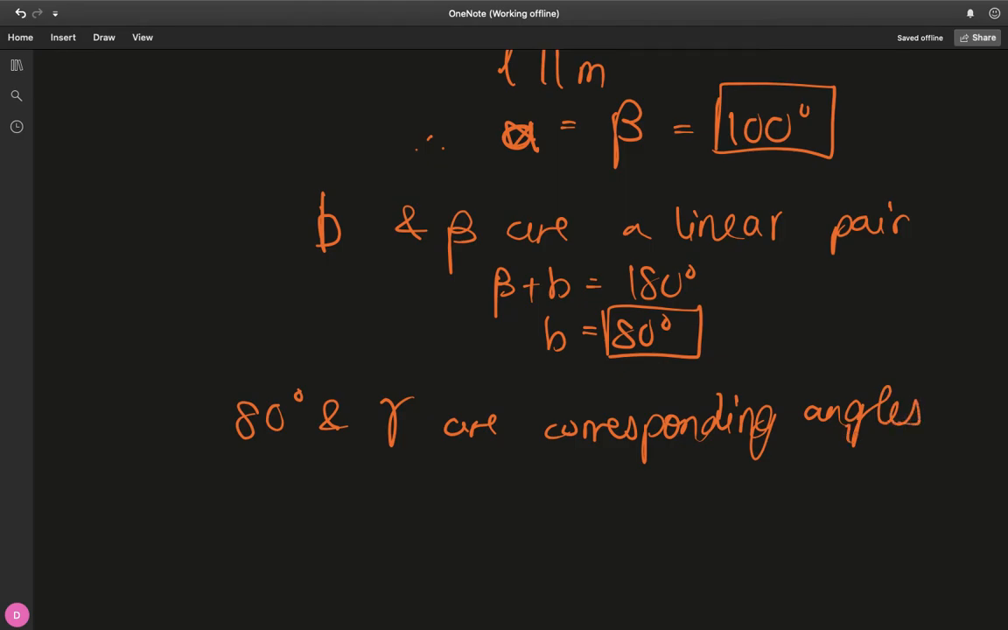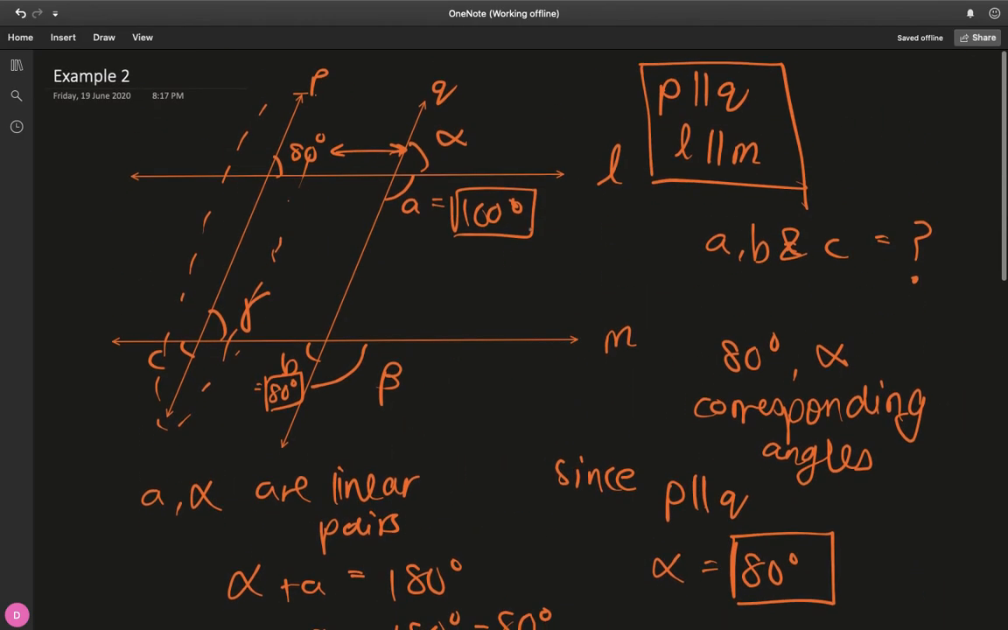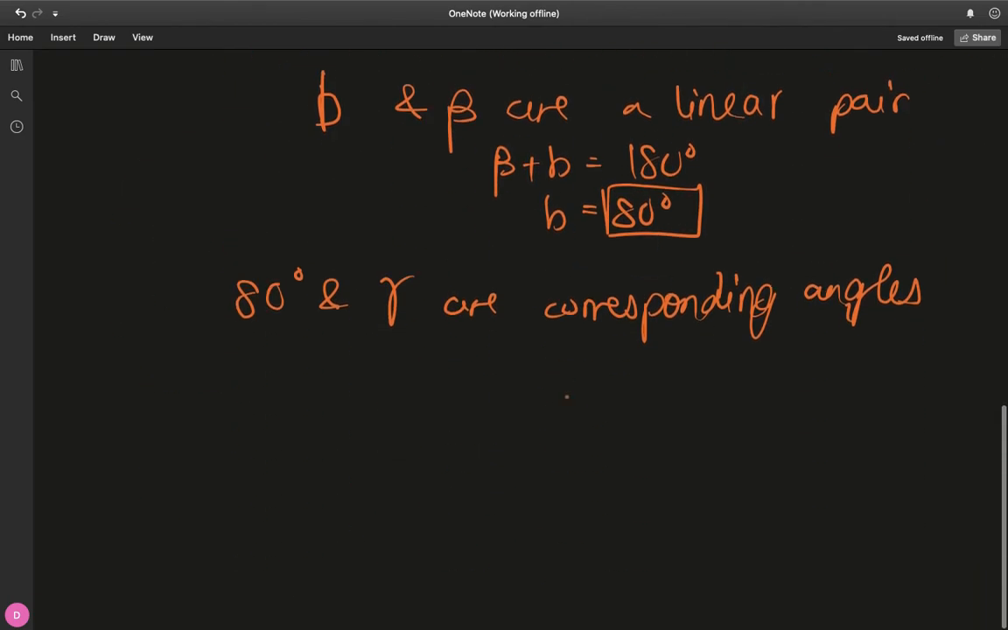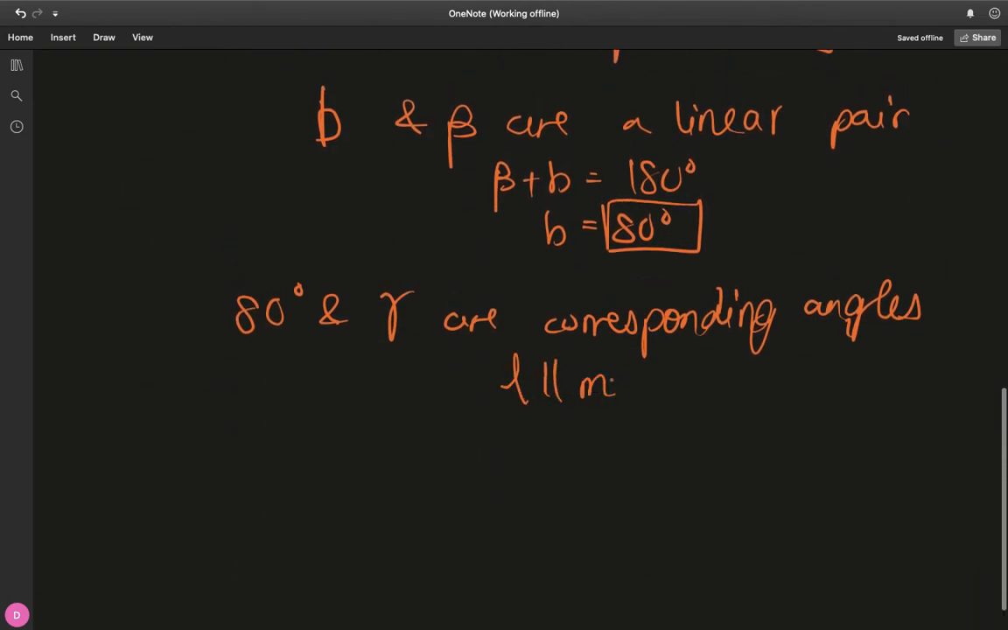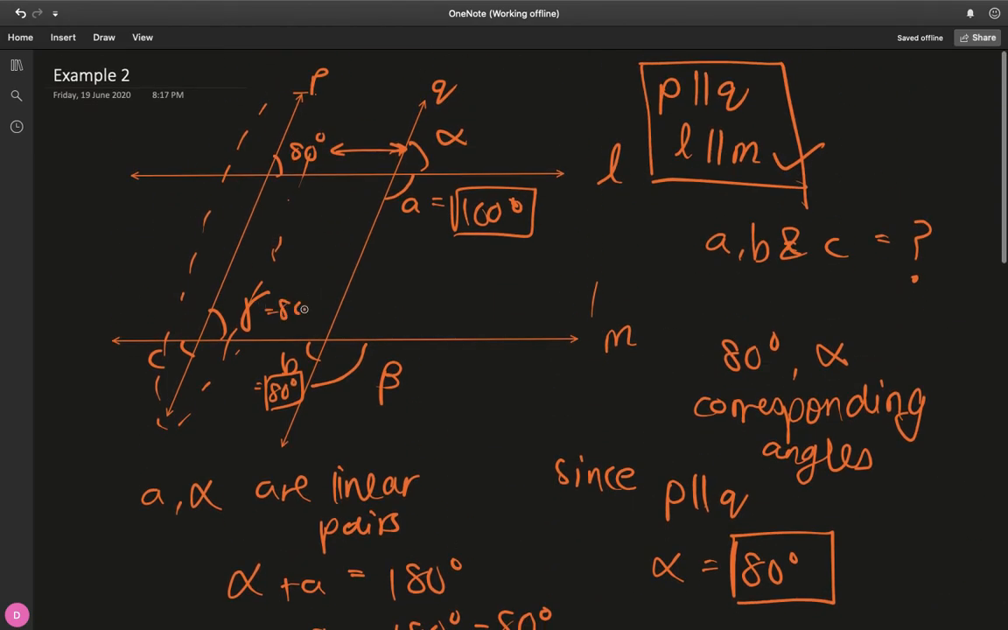But are they equal again? So we need to check for L and M to be parallel, and indeed they are. L and M are parallel. Therefore, gamma is equal to 80 degrees. Nice. We found gamma to be 80 degrees. But is there a relation between gamma and C, the angle that we need to find? Notice that we can go crisscross like this. So they are vertically opposite angles.